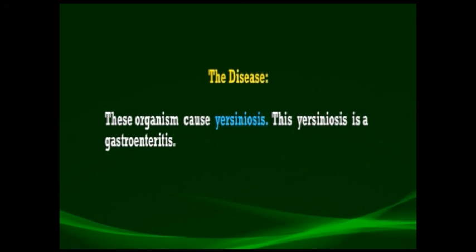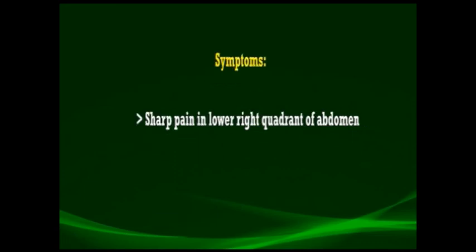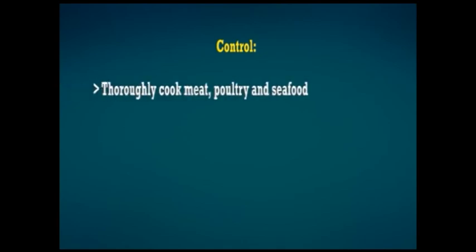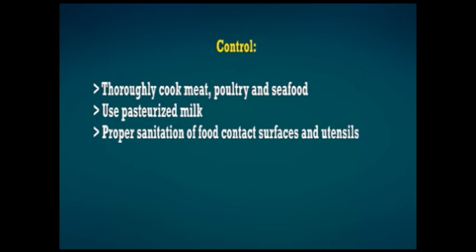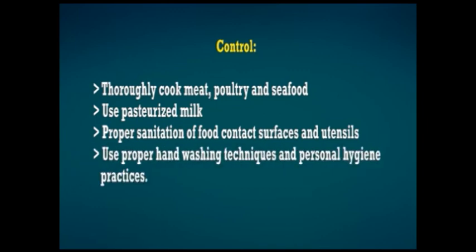This yersiniosis is a gastroenteritis, and the symptoms include sharp pain in the lower right quadrant of the abdomen, then diarrhea and vomiting. The incubation period for this disease ranges from 24 to 48 hours. To control this disease, meat, poultry and seafoods must be thoroughly cooked. Then the use of pasteurized milk is highly recommended. Then proper sanitation of food contact surfaces and utensils. Then use proper hand washing techniques and personal hygiene practices.